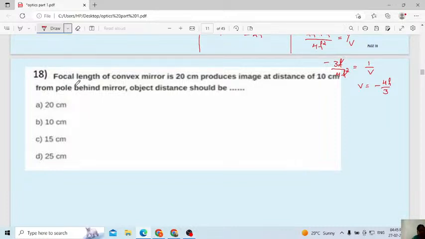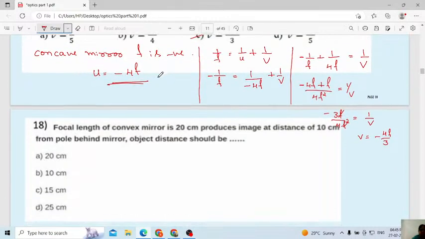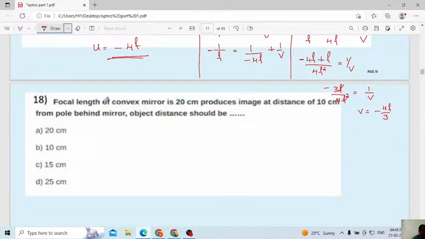18th one, the focal length of a convex mirror. Okay, here the focal length in the case of a concave mirror is negative. The focal length in the case of a convex mirror is positive. Always remember, focal length in the case of a concave mirror is negative. Focal length in the case of a convex mirror is positive. Its value is given, that is 20 centimeter. Therefore f will be plus 20 centimeter.